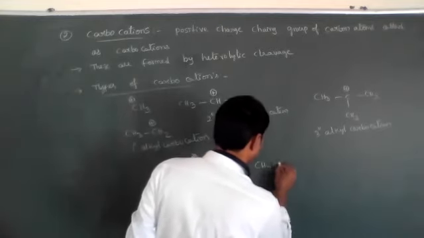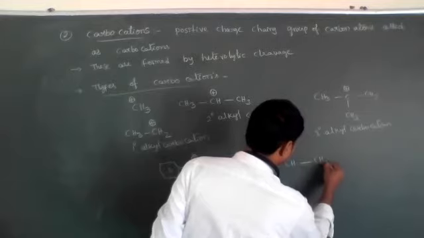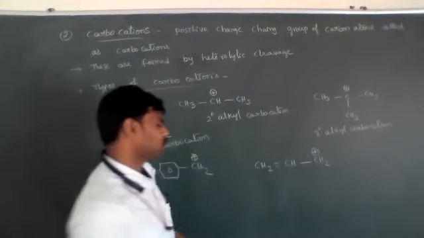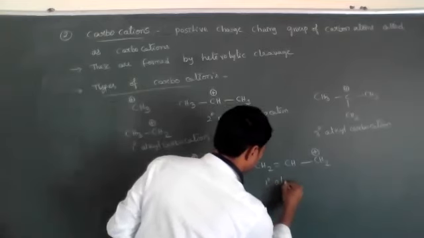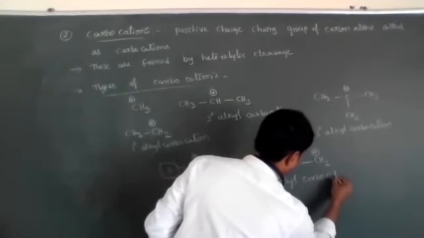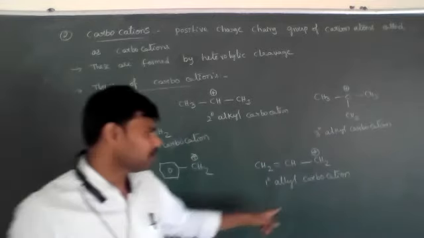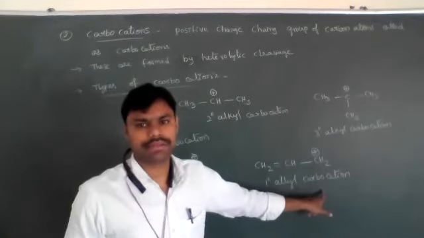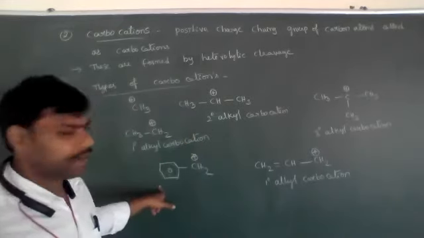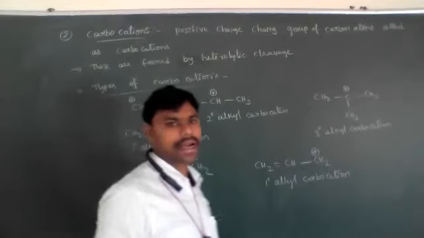If the positively charged carbon is attached to one CH=CH2 group, it is called a primary allyl carbocation. Instead of carbon free radical, the name carbocation came, that is the only difference. So these are the different types of carbocations.